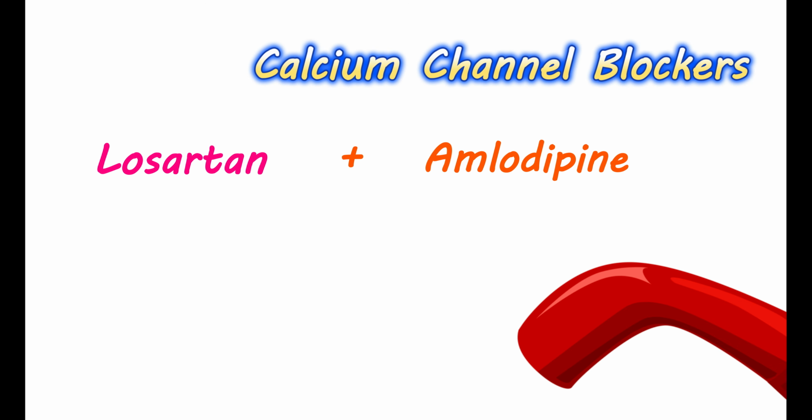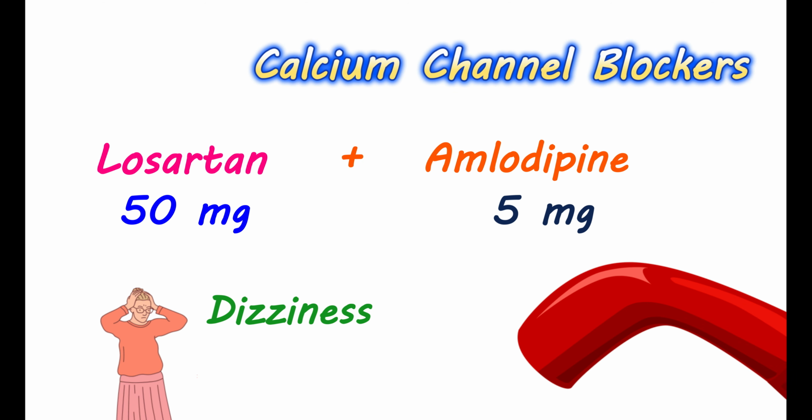Losartan can also be combined with calcium channel blockers. For example, amlodipine is one of the calcium channel blockers that can be combined with losartan. Amlodipine directly relaxes the blood vessels, thereby producing a significant reduction in blood pressure. There is a fixed combination of losartan and amlodipine, where losartan is given at a dose of 50 milligrams and amlodipine at 5 milligrams. However, this combination may produce significant hypotension and dizziness in some people. Therefore, you should be cautious while taking this combination, especially during the early days of treatment.